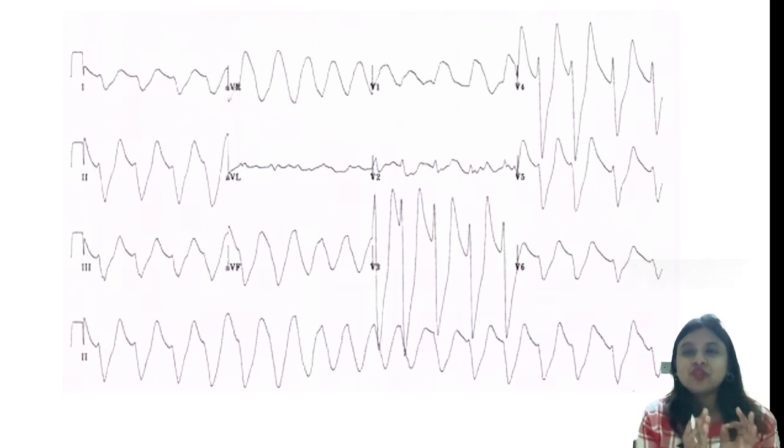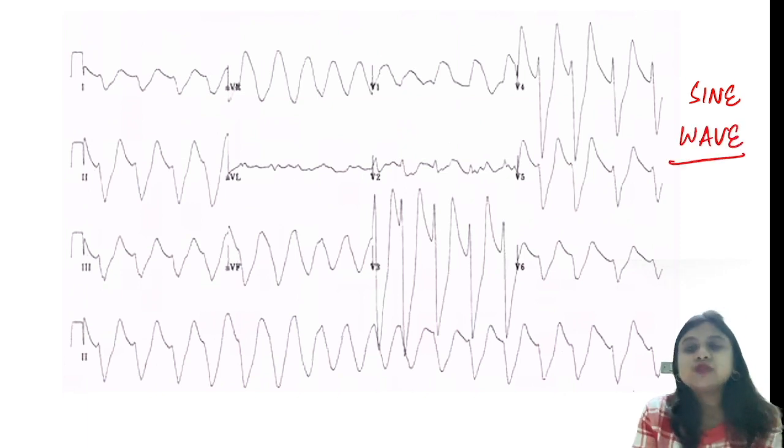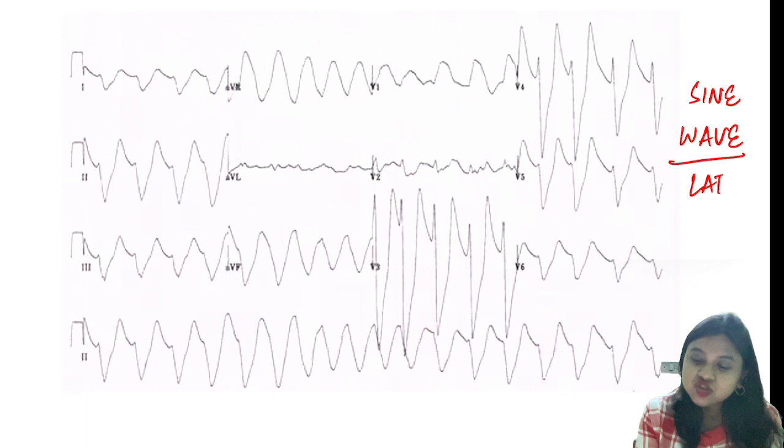So fusion of the wide QRS complexes with the tall T wave gives you something known as the sine wave. So this is the sine wave pattern, which is because of fusion of tall T waves with the wide QRS complex, and this is what you get in late stage of hyperkalemia.